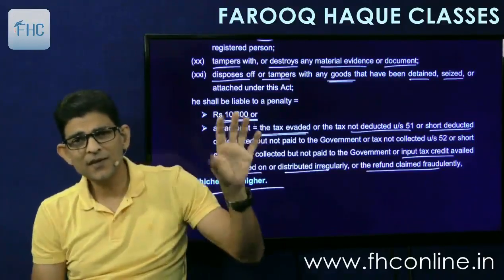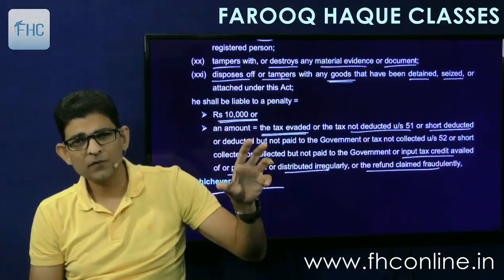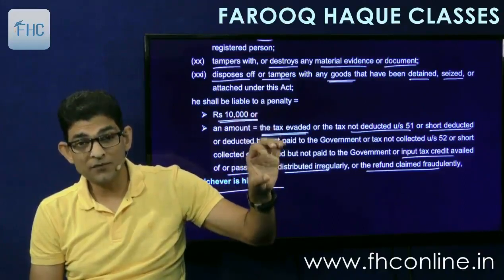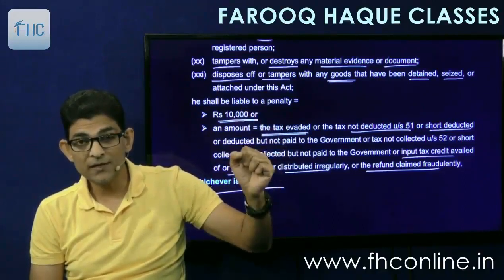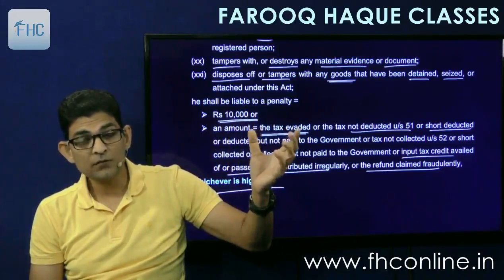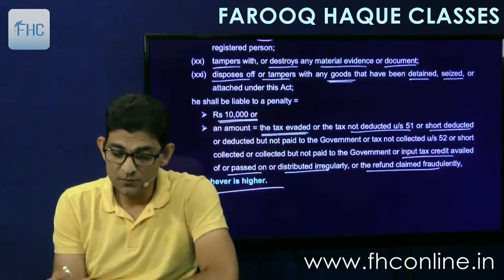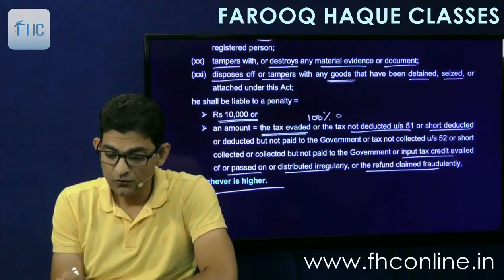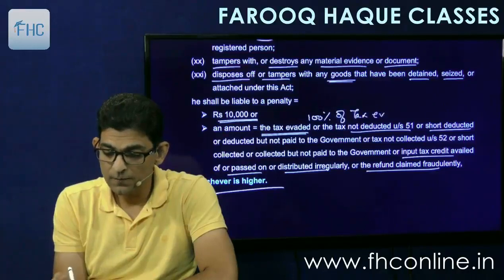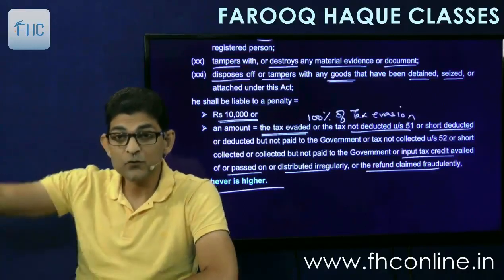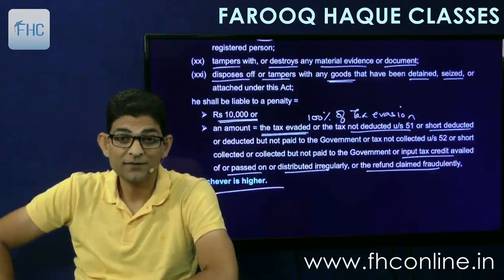Means basically the default amount, whatever amount you have defaulted, evaded or passed on illegally. So the amount equal to 100% of tax evasion, or 10,000 rupees, whichever is higher, that is the penalty.